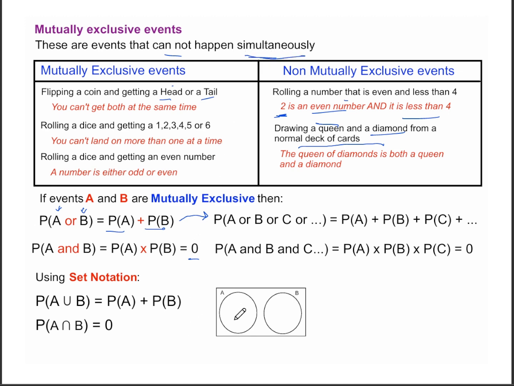And in set notation, this is how they're shown. They do not have any intersection. So their intersection is 0. And the probability of A union B, which is A or B, is just equal to the probability of A plus the probability of B.